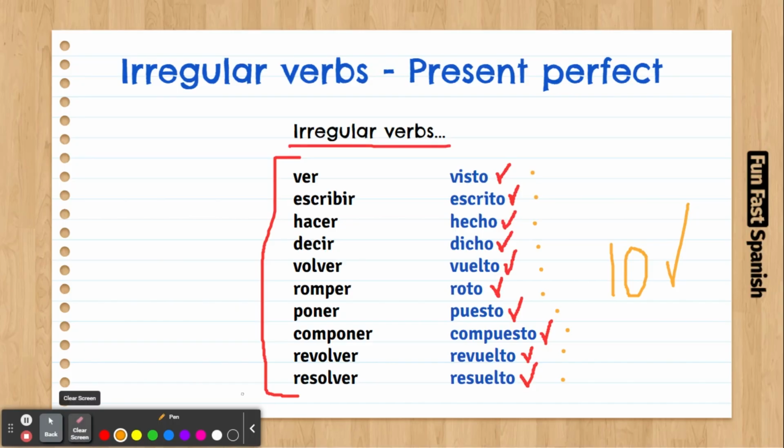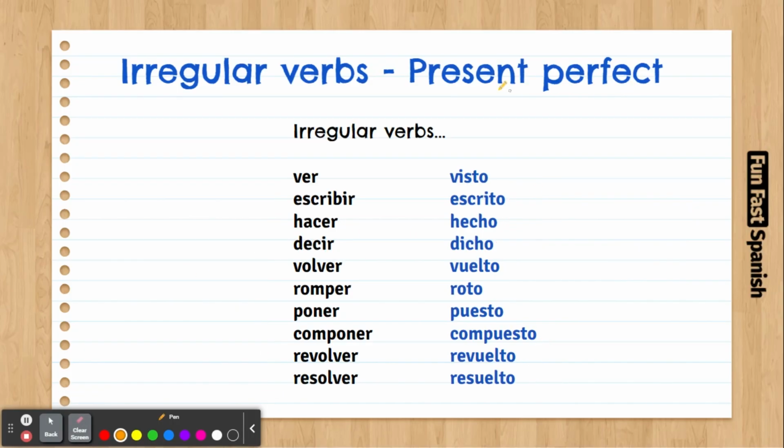So that will be it. These are the irregular verbs we have for the present perfect, and not just the present perfect, but for all of the other perfect tenses. We're going to see that later. Don't worry about that. But I hope you learn these verbs one by one.